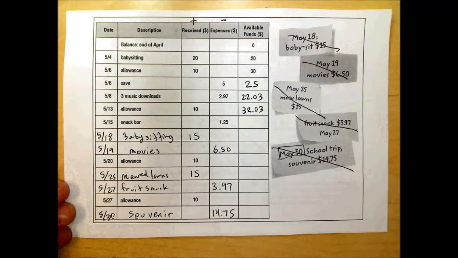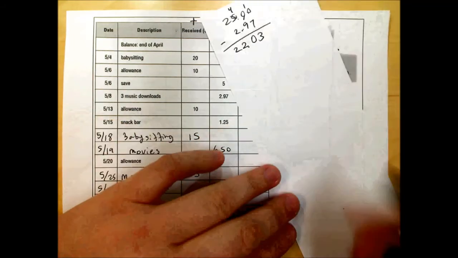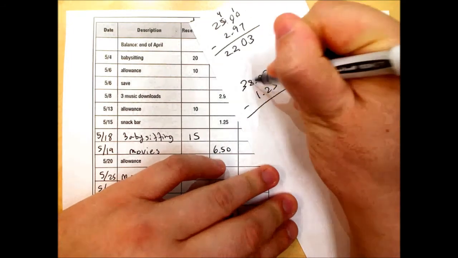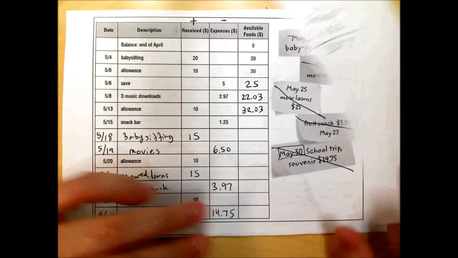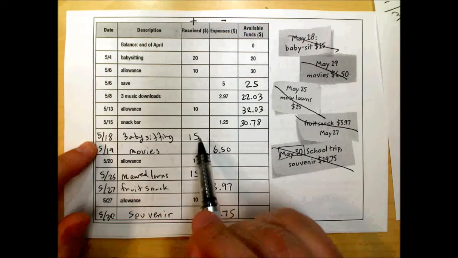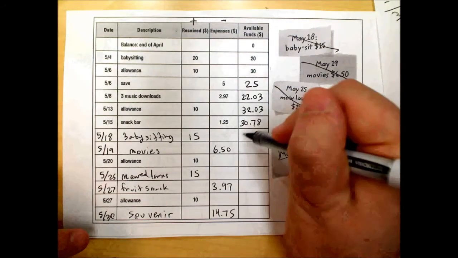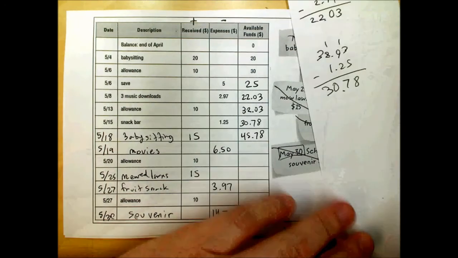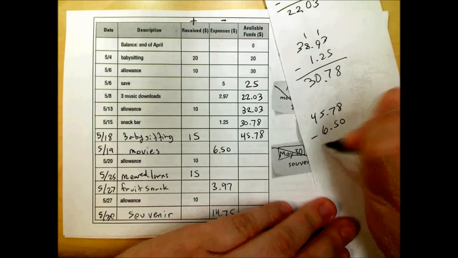Then they went to the snack bar. That costs $1.25. So I'm going to subtract $1.25 from $32.03. $32.03 minus $1.25. And I subtract, and I get $30.78. And then they babysat for $15 and got $15 for that. That's in the received column, so I add this. I could do that in my head, $45.78. Then they went to the movies for $6.50. So I'm going to take this $45.78, and I'm going to subtract $6.50.